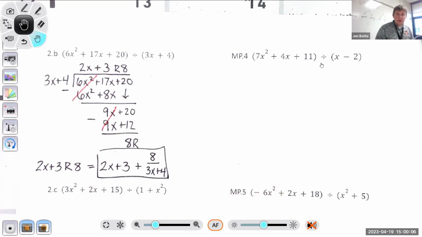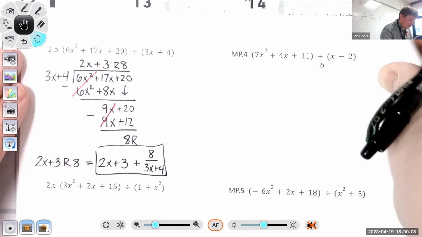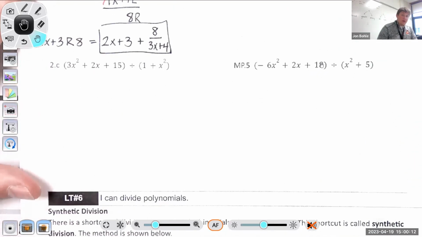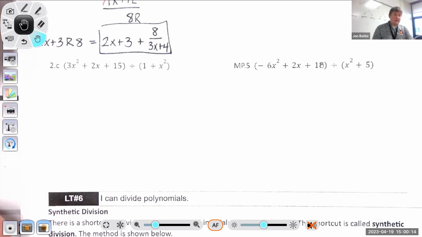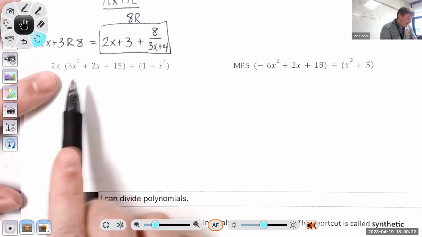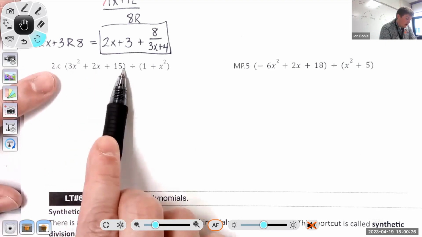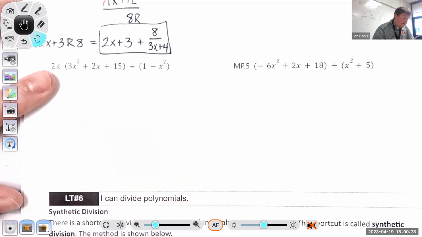Okay, last one to see of the long division. Long division is a lot harder than synthetic division. The first thing that I want to do is I want these in standard form to the best of my ability. And if I'm skipping a term, you want to include that term as part of the work. So here, for example, I have 3x squared, then x to the first, then no x at all. I want to have that to be true for all of these.